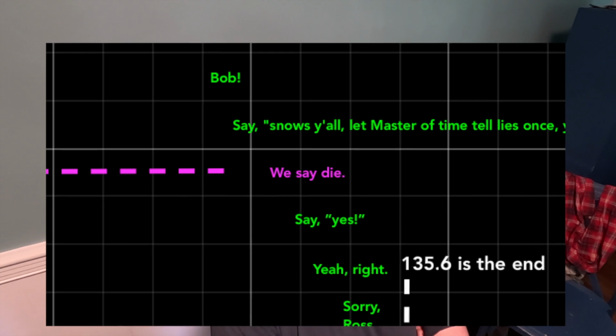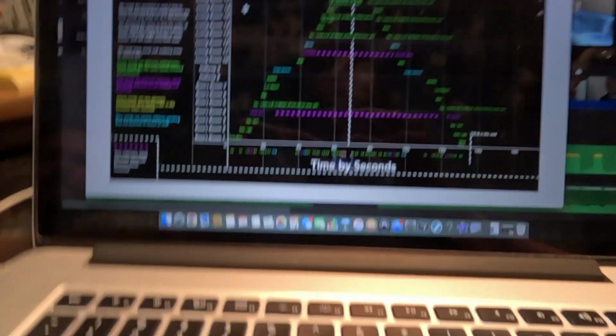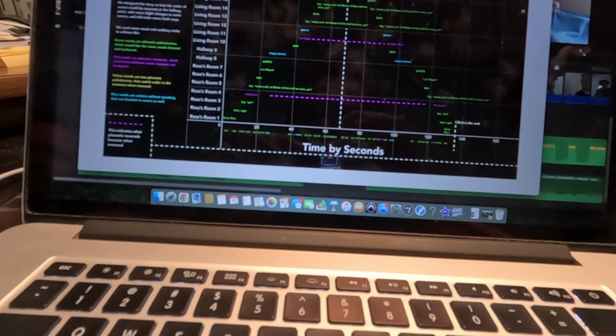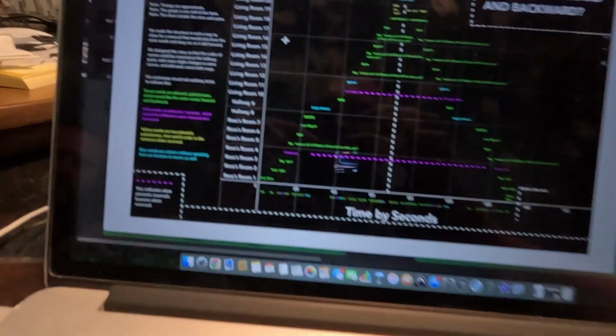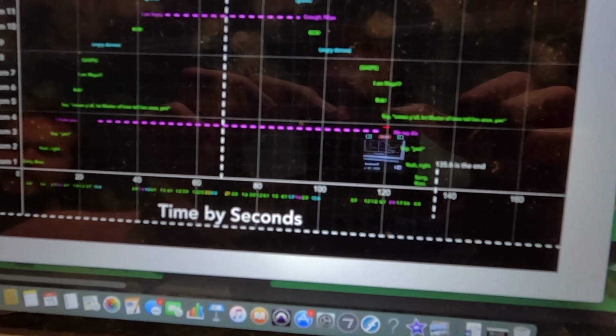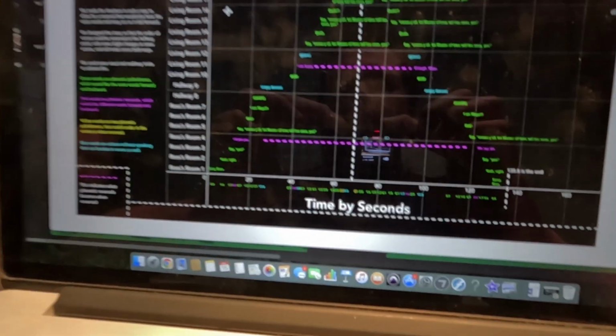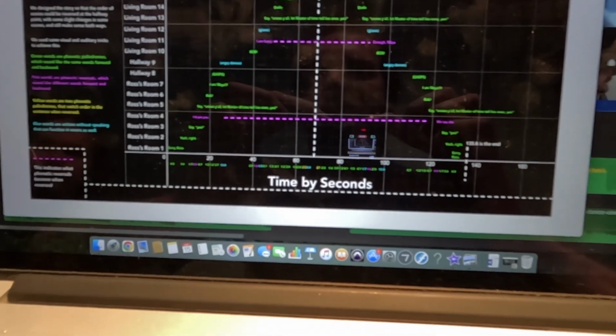Pink words are phonetic reversals, which are words that sound like one word one way, but sound like other words the other way. Phonetic reversals are kind of helpful if you want to make the scene feel a little more different on the way back down. It's an interesting kind of wordplay. It allows you to get an arc where it goes up and down again, and you can go back to a similar scene, and it will have a little bit of a different meaning this time around. But you do want it to have a similar kind of energy and delivery if you're trying to get it to be pretty close.